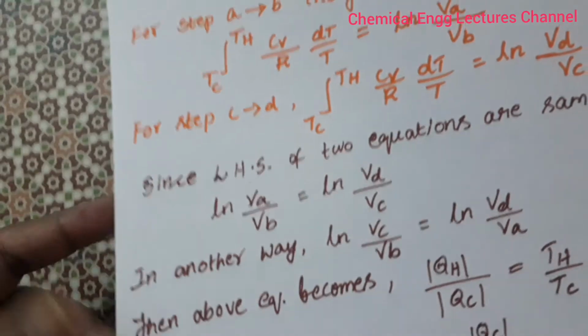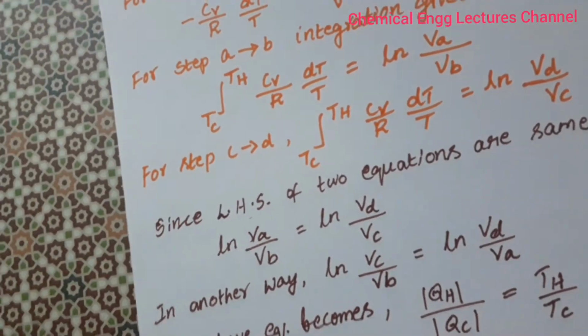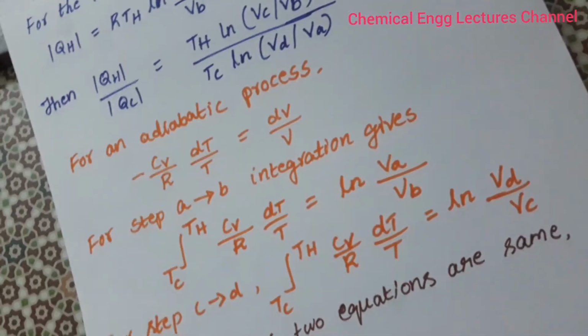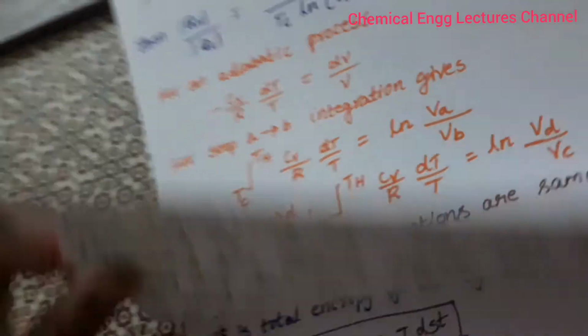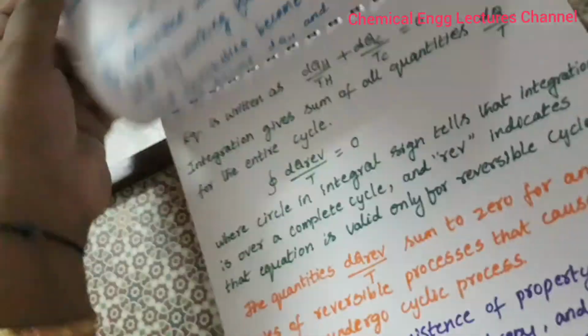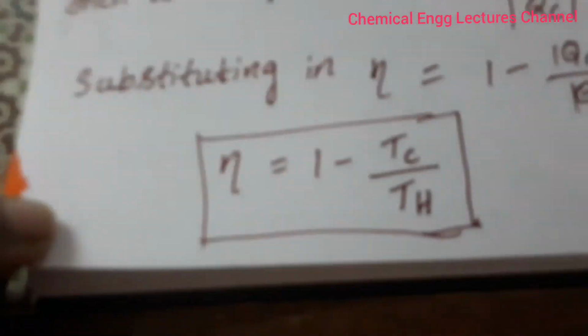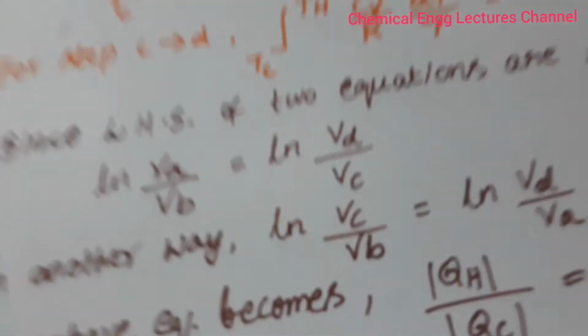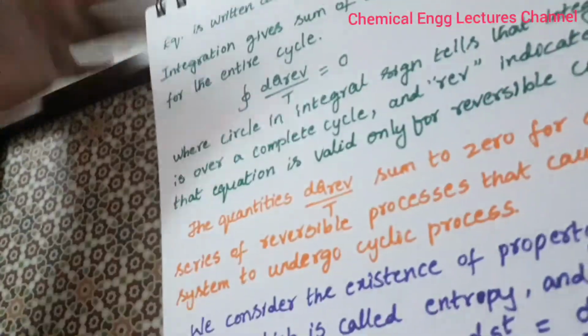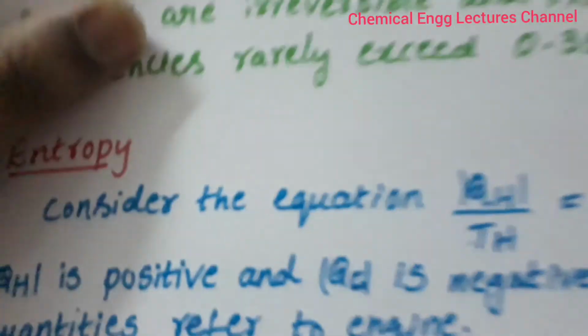So this efficiency depends on the temperature. So we are representing it based on the temperature. These 2 equations, efficiency equal to 1 minus TC by TH and the other equation, are known as Carnot equations.